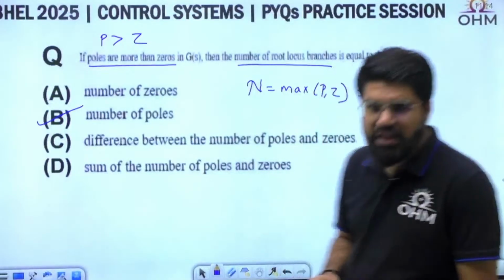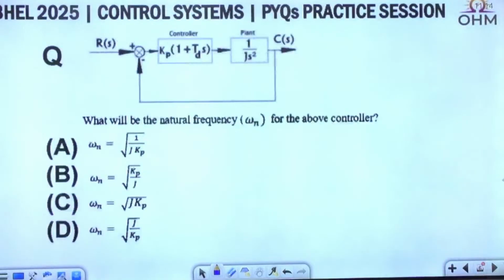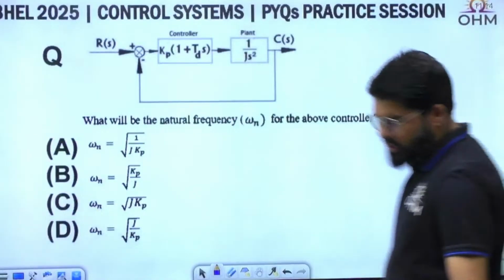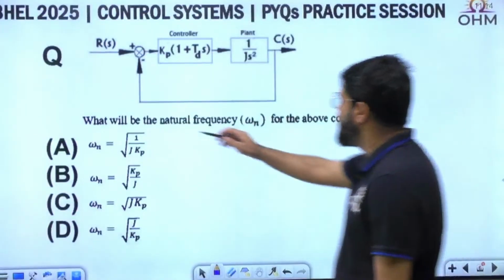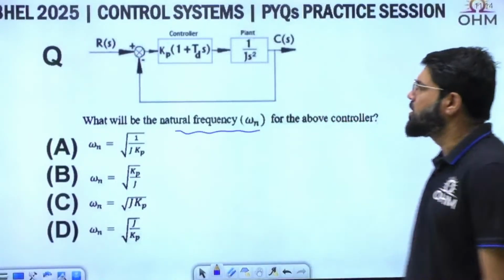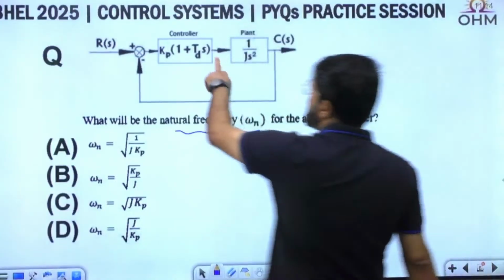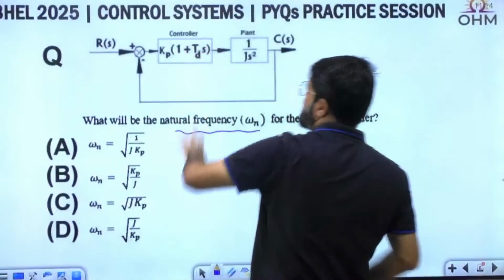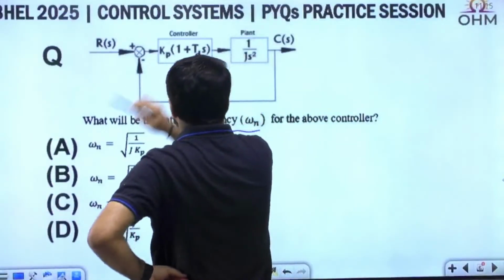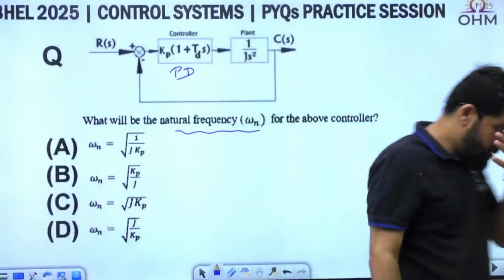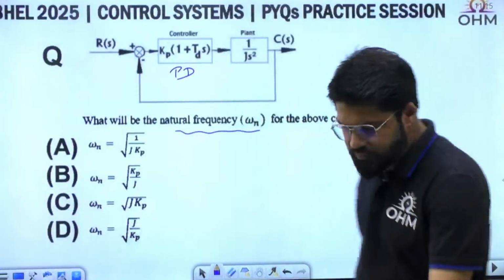Correct, Sai Vikas. Then I have the next question for you. Look into this block diagram. What will be the natural frequency omega n for the above controller? Kp into (1 plus s Td). You should be able to say what controller this is. This is the PD controller.